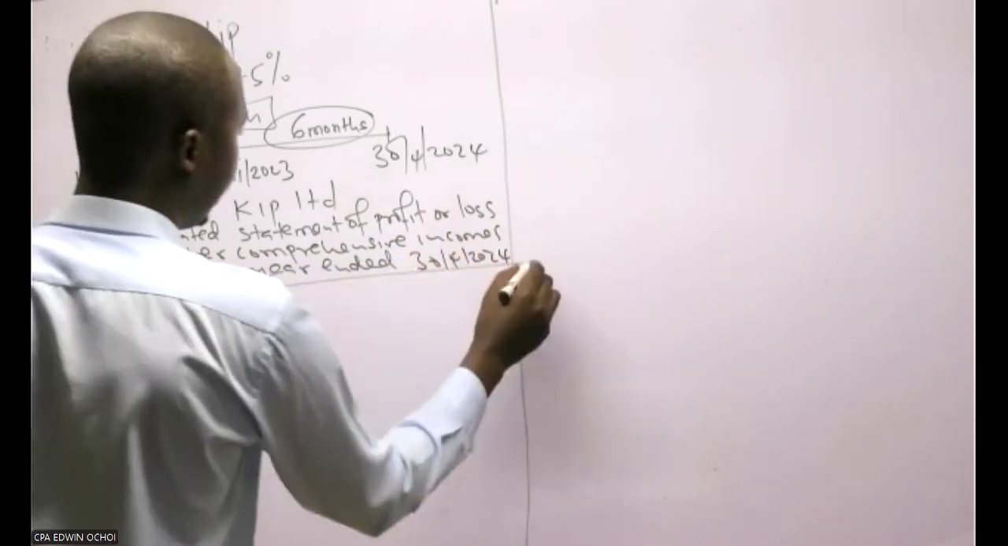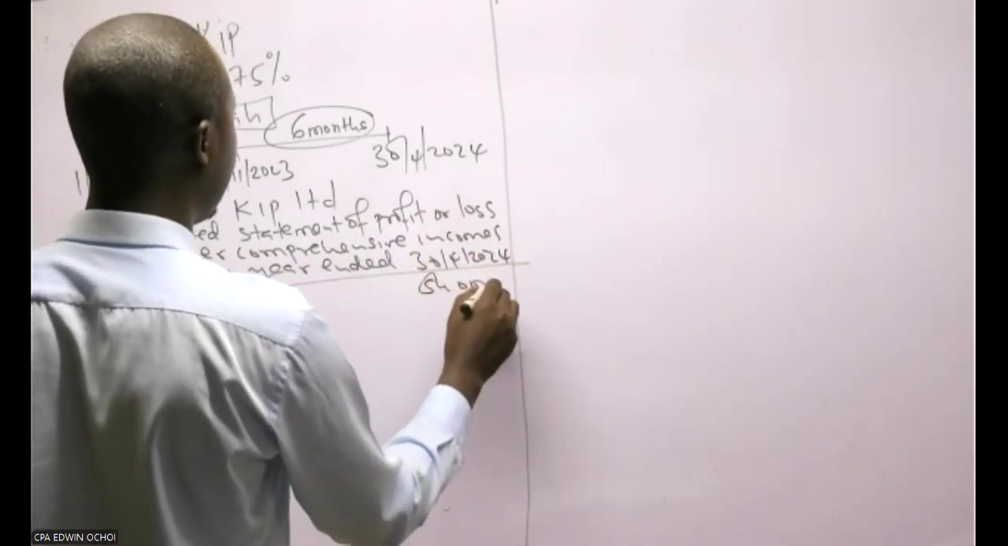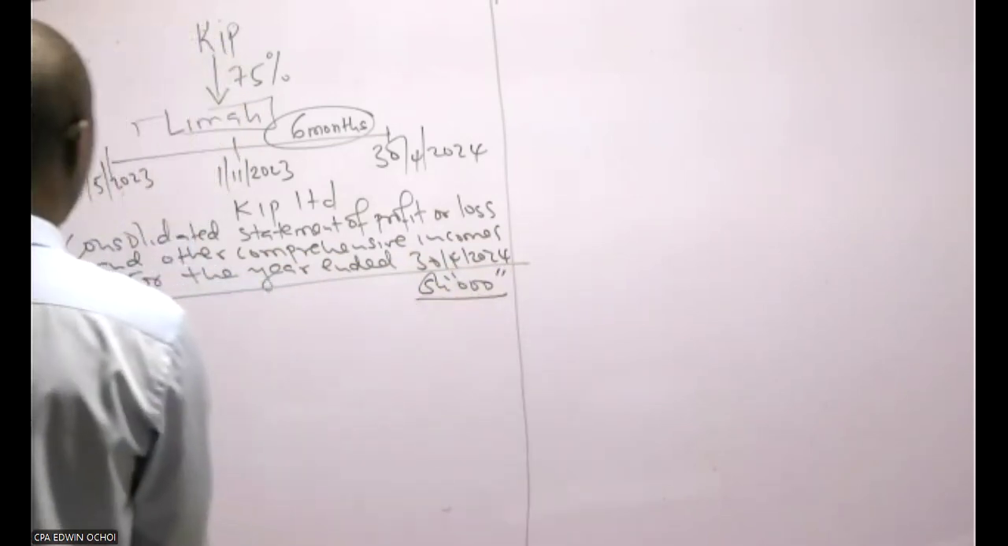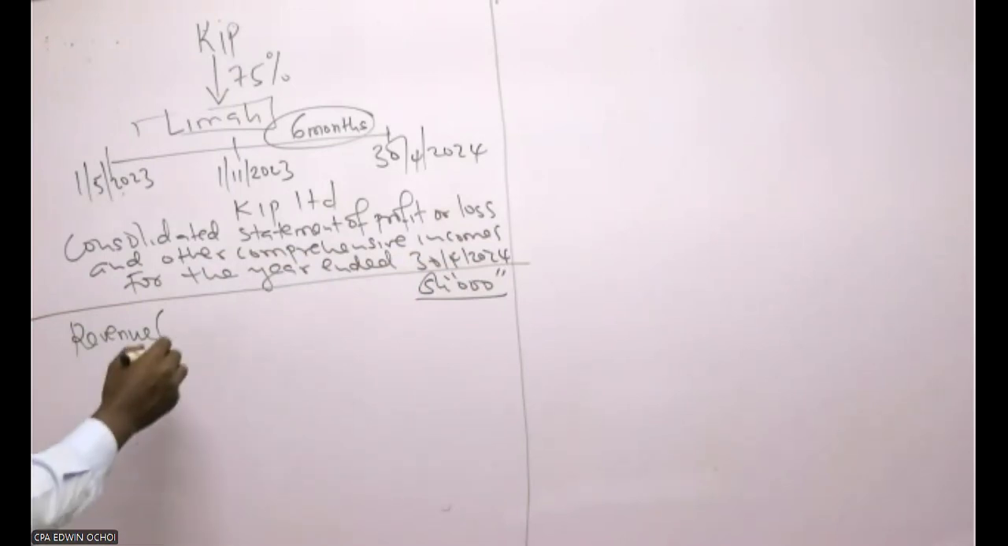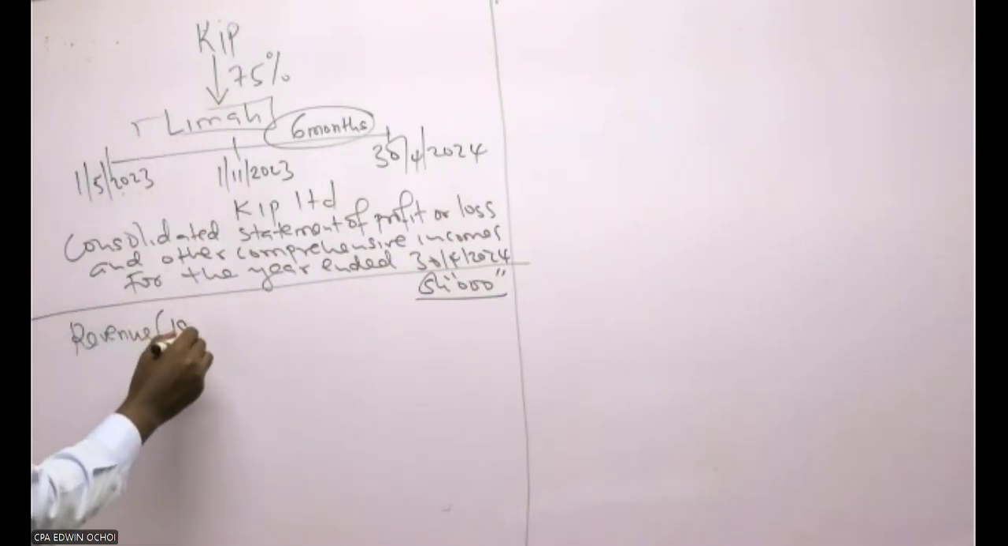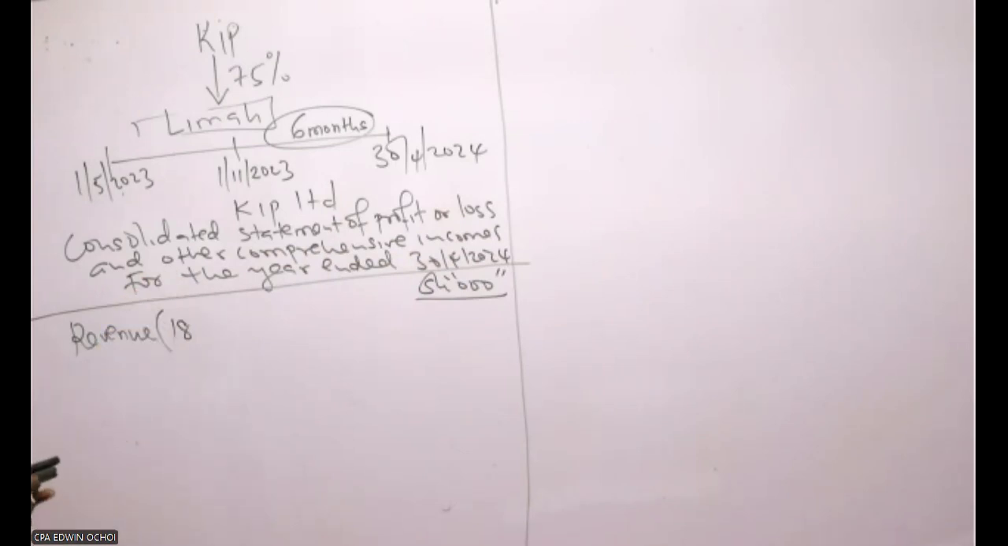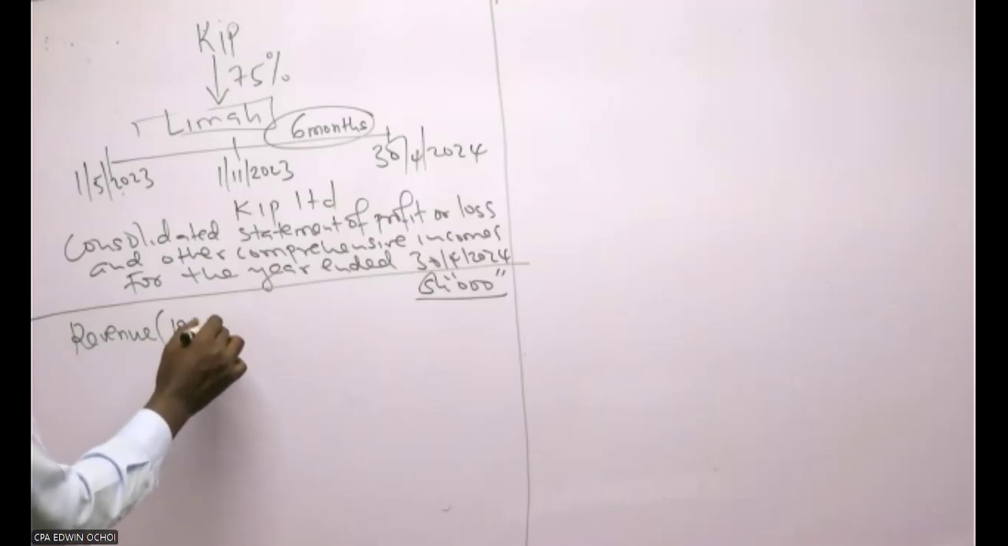Here we have shillings in thousands. So we start from revenue, which is the revenue of the parent. Revenue of Keep is 1.8, from the question here.